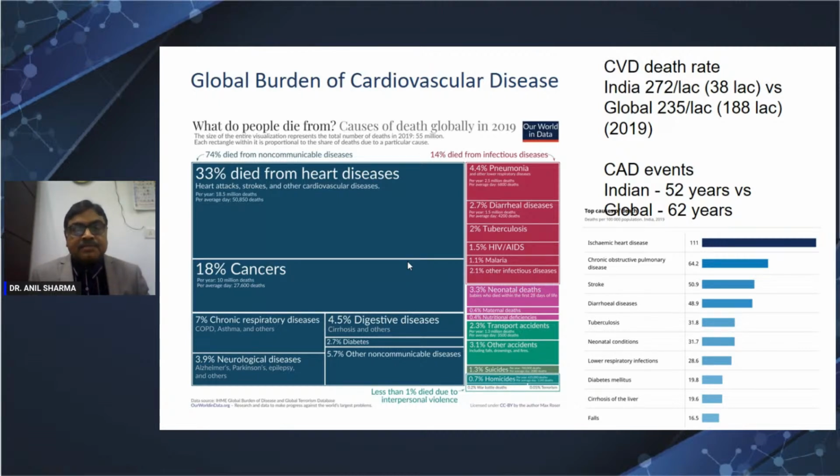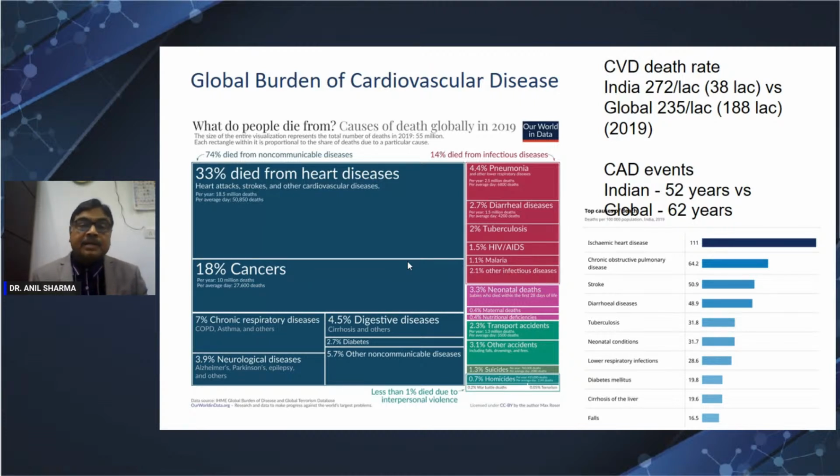When I say ASCVD, it means coronary artery disease, stroke, that is ischemic stroke, TIA, peripheral artery disease, and atheromatous aneurysm of the abdominal aorta. So that is the number one killer. And we have more disease as compared to the global incidence and prevalence.